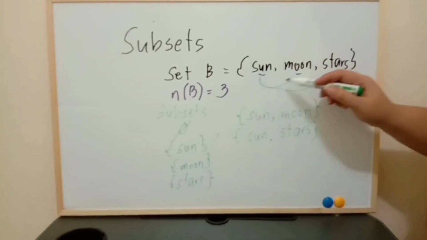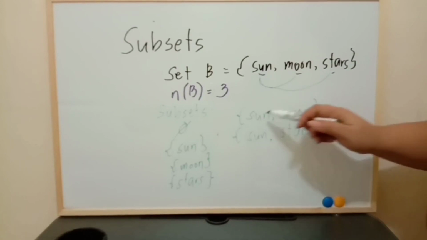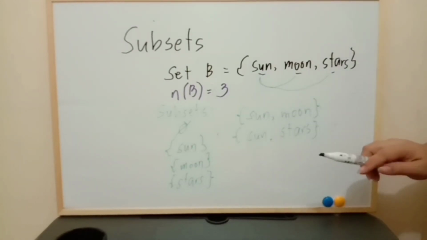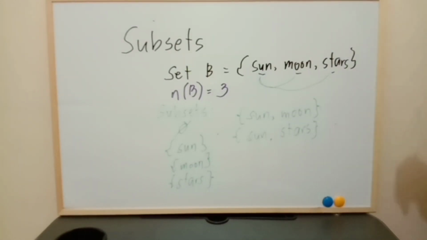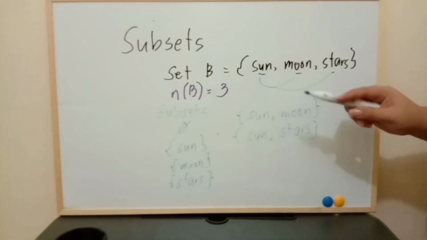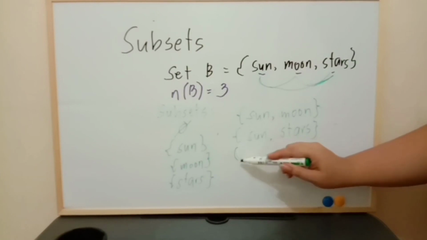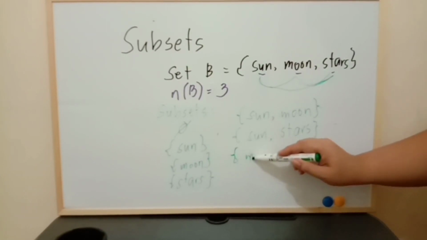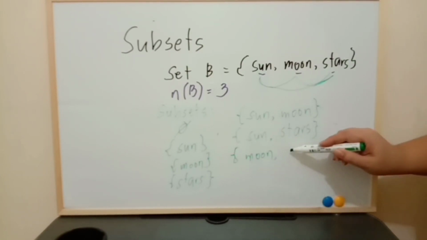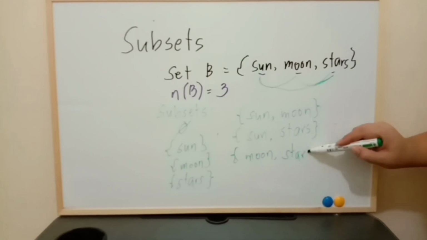We cannot go back to moon and sun because it's already here. Always remember that the elements do not have an exact order. So it's already here now. We proceed to the moon and the stars. We don't have it yet. So let's have a subset, moon and stars.